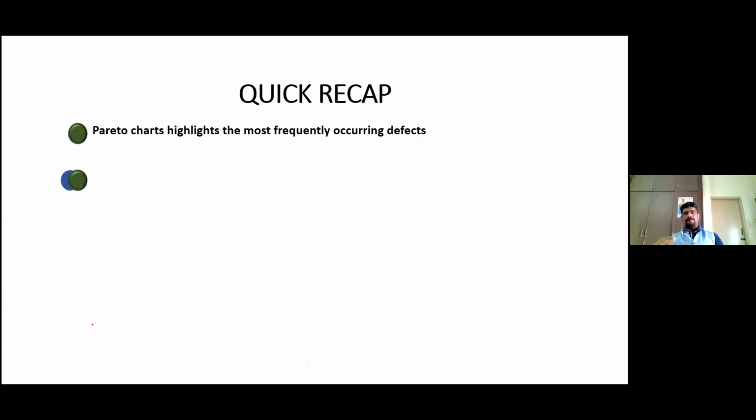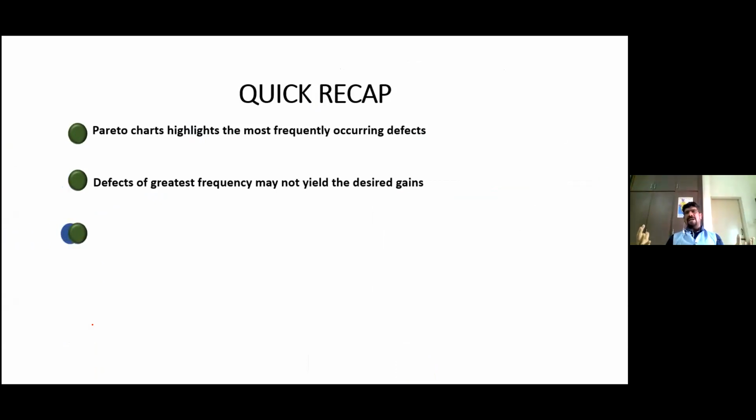That is how we use this Pareto to choose the problems which we have to focus on. Using Pareto will be easier, because the top manager will be able to understand, and you can easily convince them, because everything is in the form of a graph. That is why graphs are used in most of the industries. During the presentations, top managers will be able to understand, okay, gentlemen, this is how loss is occurring. Okay, let us focus on this. They will be able to decide and give approval for a project simply like this. So that is how the Pareto can help you.